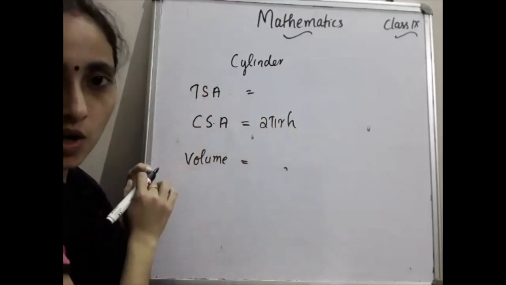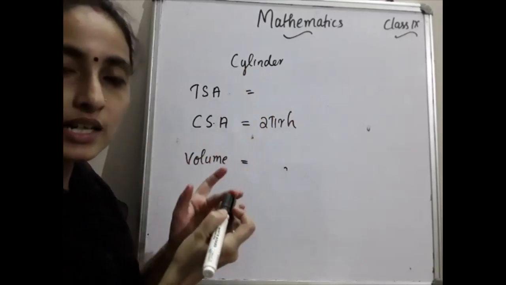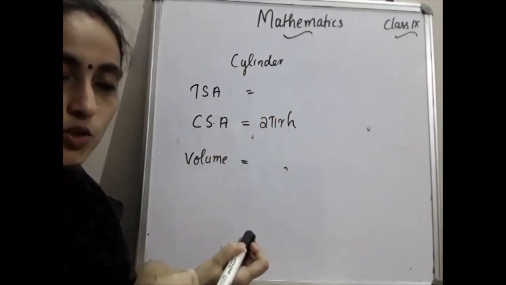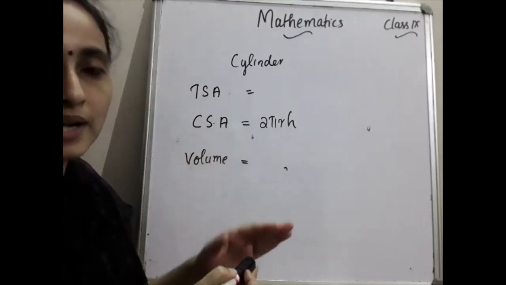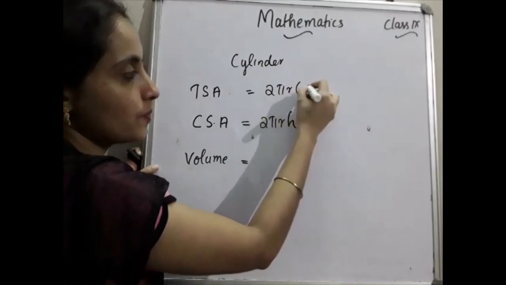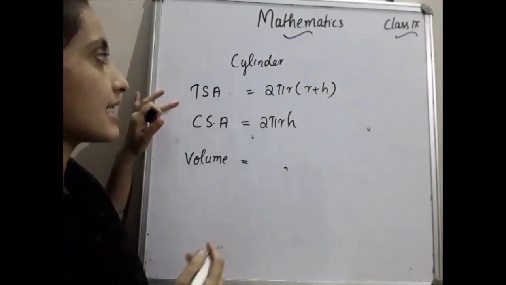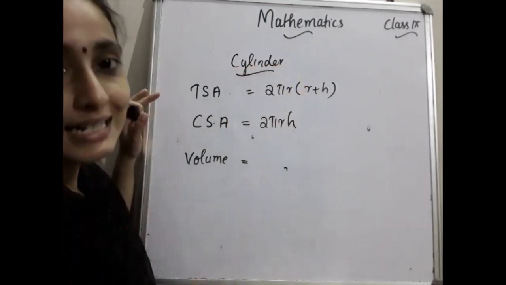Now we want to find the total. This CSA plus area of 2 circles. Area of the circle is what? Pi r square. 2 times area of the circle is what? 2 pi r square. So you can write 2 pi r into r plus h. 2 pi r into r plus h is the total surface area of the cylinder.